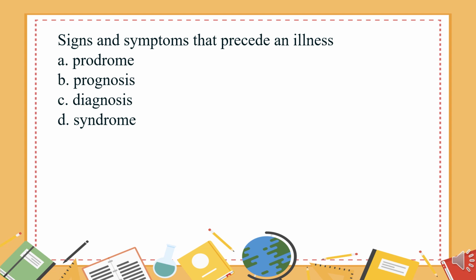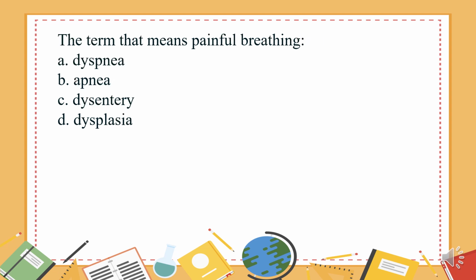Signs and symptoms that precede an illness. A. Prodrome. B. Prognosis. C. Diagnosis. D. Syndrome. The answer is A. Prodrome.